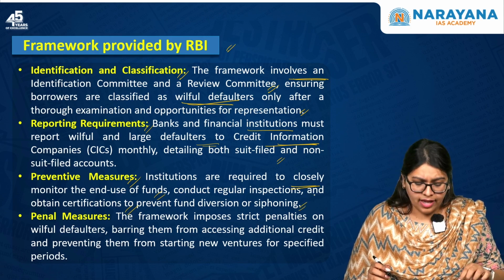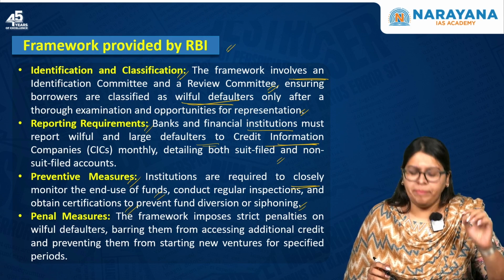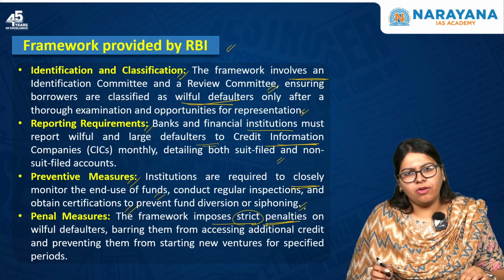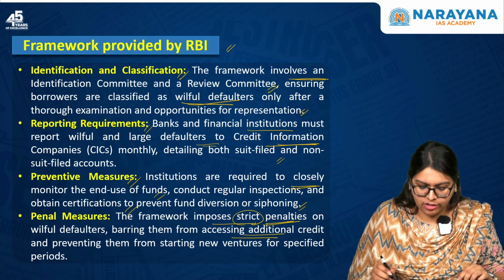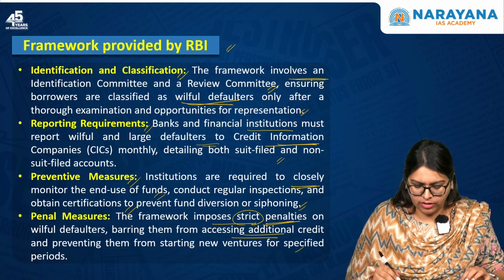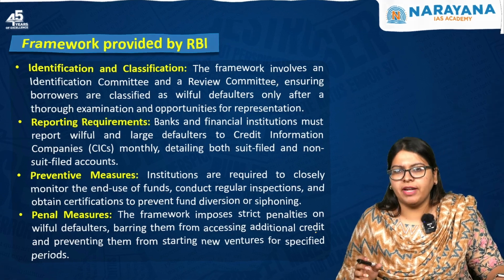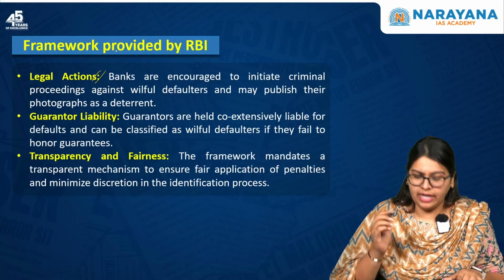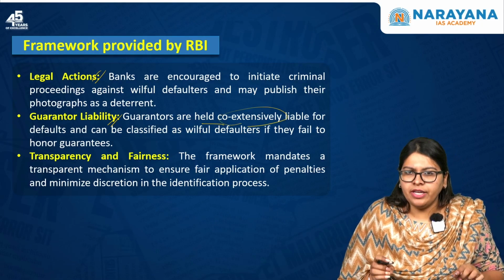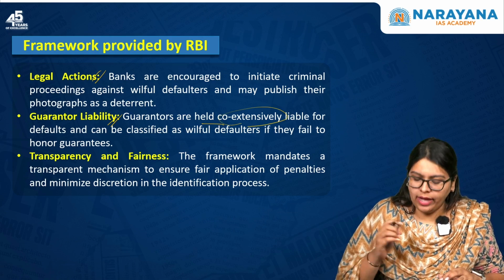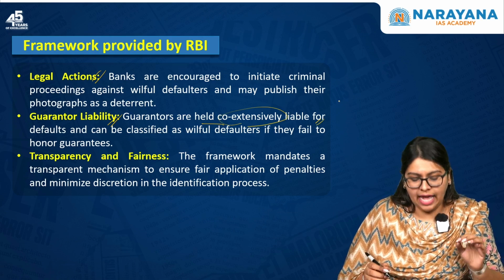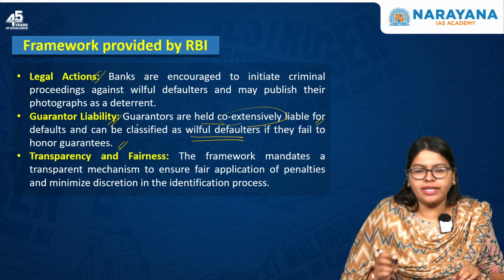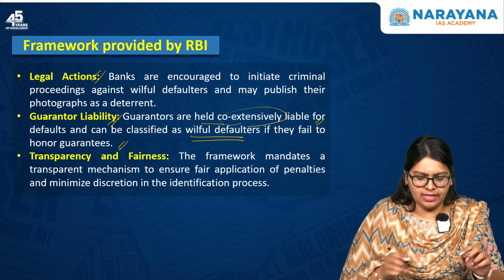Next, they will be subject to penal measures. That is, it imposes strict penalties on the willful defaulters that bar them from accessing additional credit and also prevent them from starting new ventures for specified periods of time. Next, they are subjected to legal actions. The next one is guarantor liability. Here, the guarantors are held co-extensively liable for the defaults and can be classified as willful defaulters if they fail to honor the guarantees. And finally, transparency and fairness.